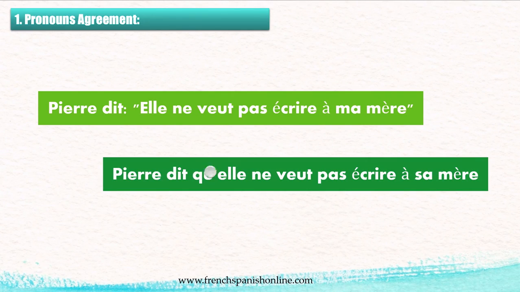So the indirect speech is Pierre dit qu'elle ne veut pas écrire à sa mère. But sa here is a bit difficult to understand in French if you don't know the context, because sa can be related to elle or to Pierre. But in the context, because we have the direct speech, we know that it is related to Pierre. So, Pierre dit qu'elle ne veut pas écrire à sa mère. Okay, and ma becomes sa.